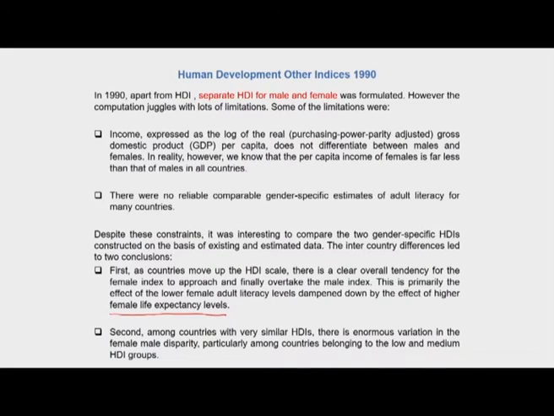So the lower the HDI levels of countries, or the lower the HDI ranks of countries in the overall ranking, the male-female disparity was seen to be much higher. So as HDI levels improve, or the rankings of countries improve based upon the Human Development Index, the female-male disparity also tends to lower. So it is desirable that sufficient investments are made on different dimensions of human development, such that both men and women are empowered and we move towards a more equitable form of society.